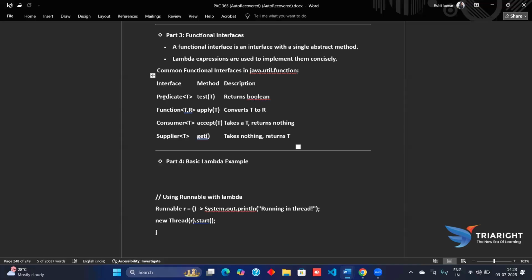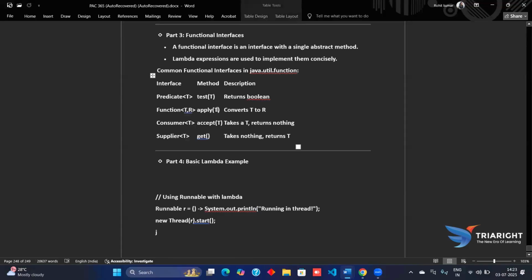Now the Function with type parameters T and R. It applies to T, taking an object of type T, and transforms T into R, converting it to R.